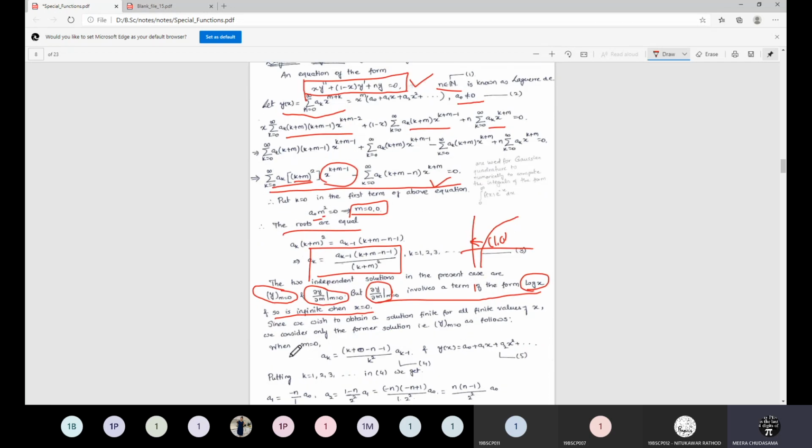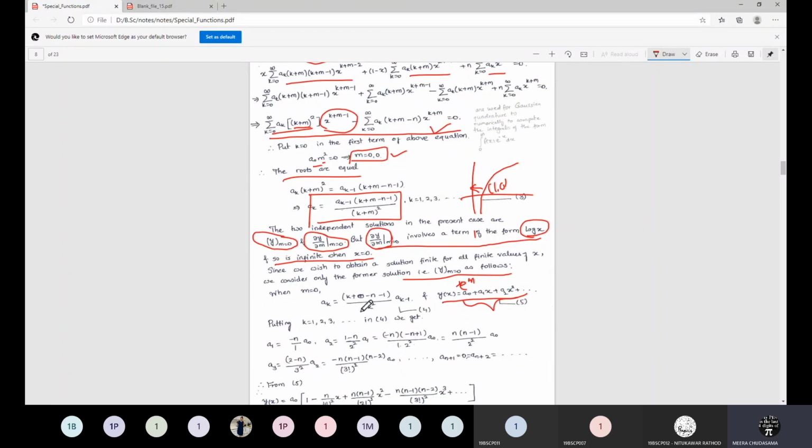So we wish to obtain the solution finite for all the values of x. We'll consider only the former solution, that is y is equal to 0 in this case. So m is equal to 0 is the root of this equation. In the recurrence relation, when we put m is equal to 0, we get k plus 0 minus n minus 1 upon k square ak minus 1, and x raised to m, when m is equal to 0, is just 1. So we are left with this infinite series only.